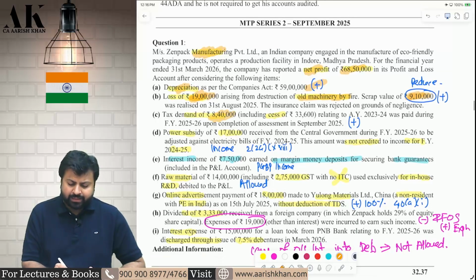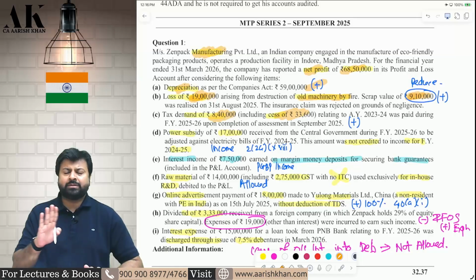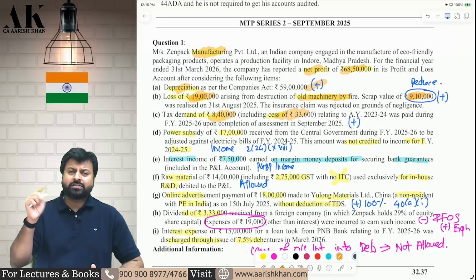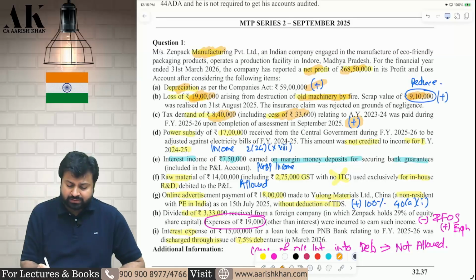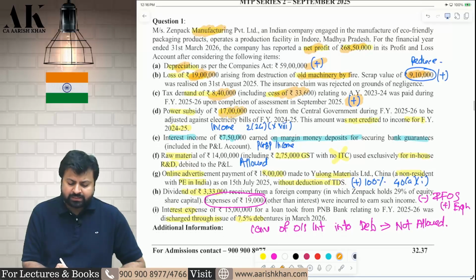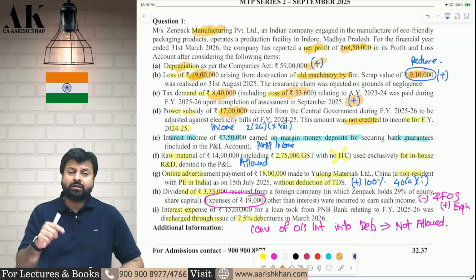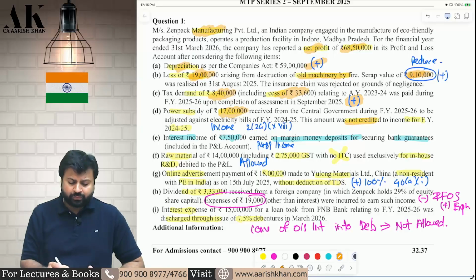Next is tax demand 8,40,000 including cess. So income tax demand including surcharge and cess is disallowed. Therefore disallow this entire amount. Next is this, you are receiving some power subsidy from central government of 17 lakh rupees which was not credited to income earlier. Therefore it is a part of income as per 2(24)(xviii). Any subsidy received from central government, state government, body, agency, etc. is income under 2(24)(xviii).